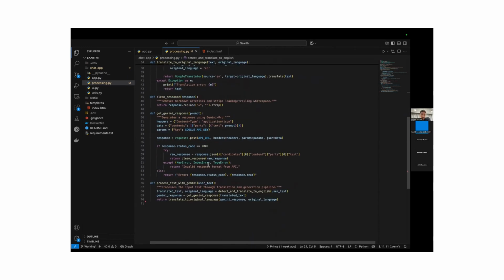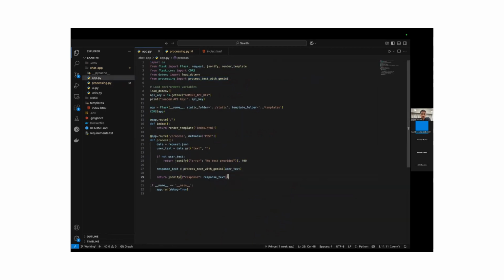After the response generation, as we can see here, the model translates that English response back into the original detected language which we have passed here. After the response is generated and translated into the original language, it is served via the API on the user interface. This is how the entire Flask application works in the backend.